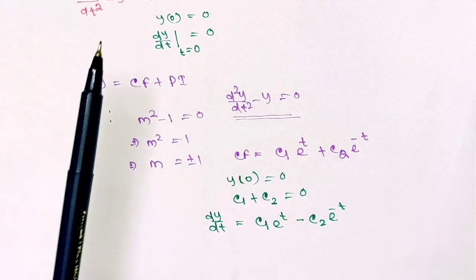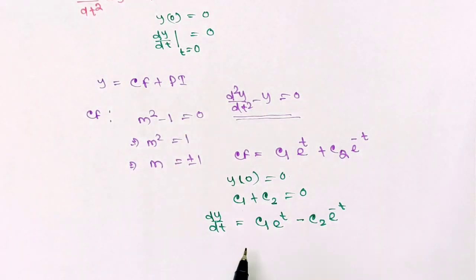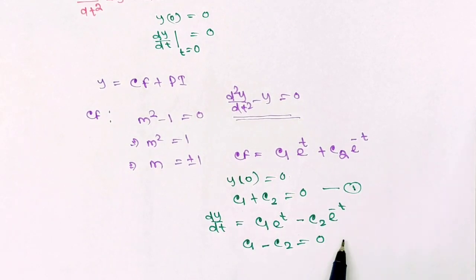It is given that dy by dt at t equal to 0 is 0. So using the boundary condition c1 minus c2 equals to 0. Now solving these two equations, you can find that c1 equals to c2 equals to 0.